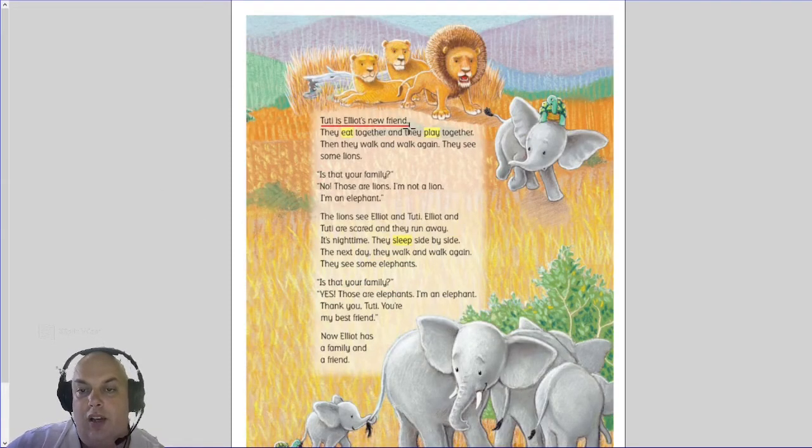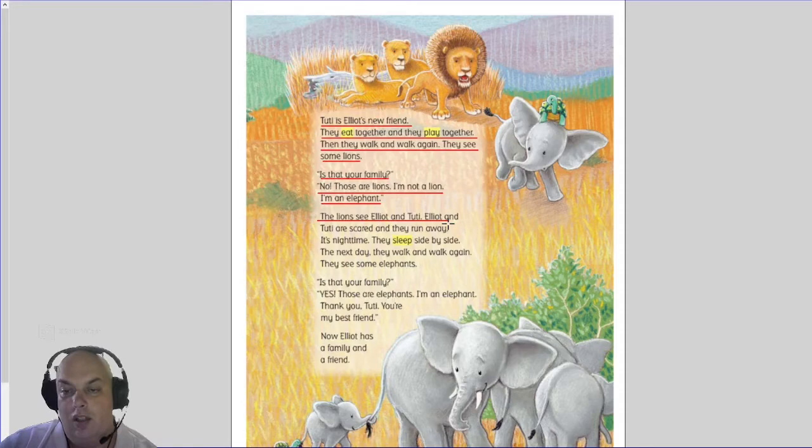Tootie is Elliot's new friend. They eat together and they play together. Then they walk and walk again. They see some lions. Is that your family? No, those are lions. I am not a lion. I am an elephant. The lions see Elliot and Tootie. Elliot and Tootie are scared and they run away.